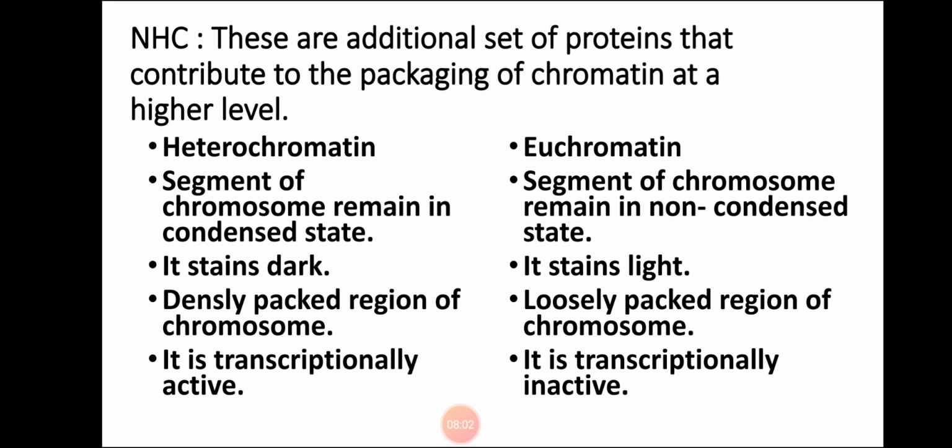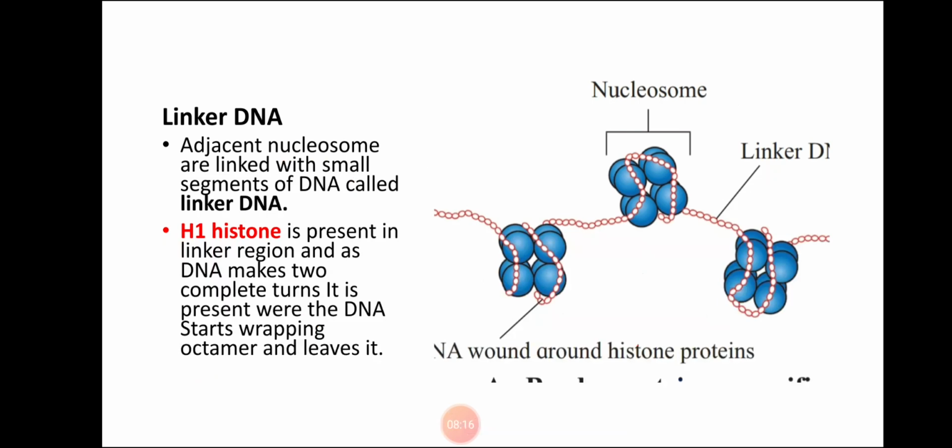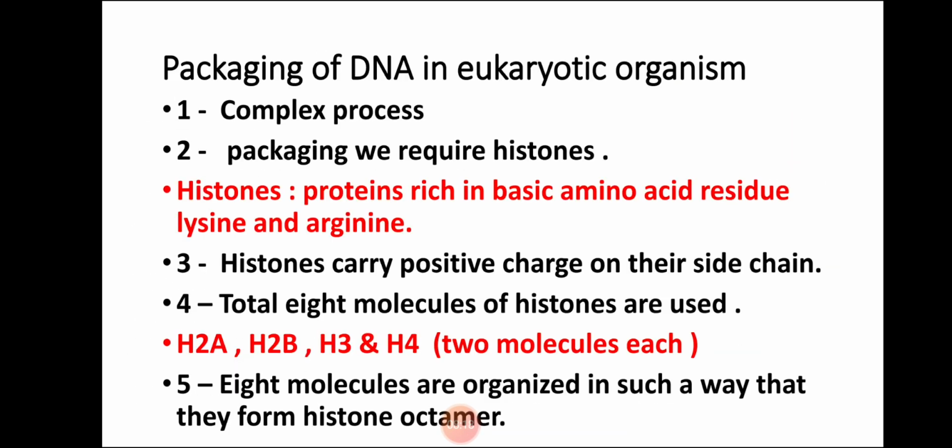All this, NHC, heterochromatin and euchromatin, is required when we have to do the packaging at a higher level. But in eukaryotic organisms, we are doing it at a lower level only, with the help of different structures.